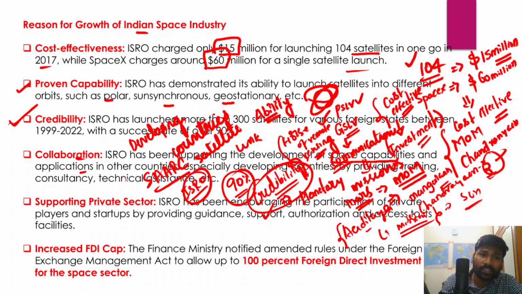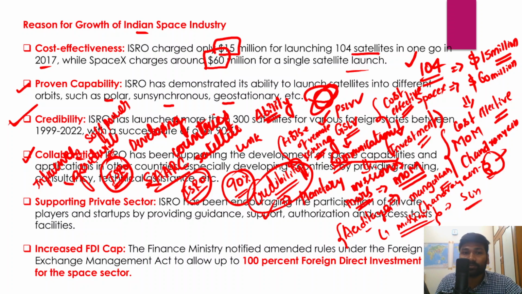In fact, ISRO is actively collaborating with most of the developing countries, and it has been providing training, consultancy, and even technical assistance to the different countries. So therefore, this collaboration would also further enrich India's influence, India's soft power, and India's goodwill in all these different countries. And ISRO is also actively supporting the private space sector as well.